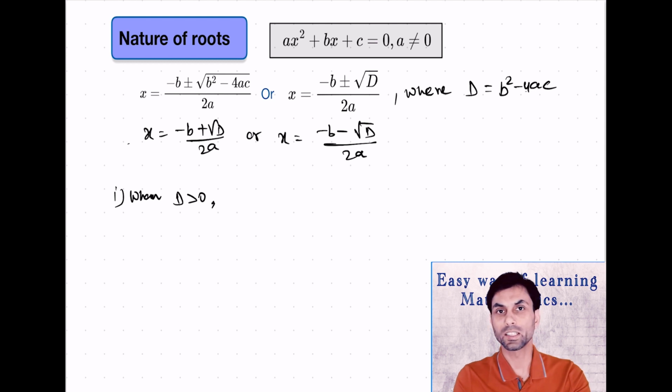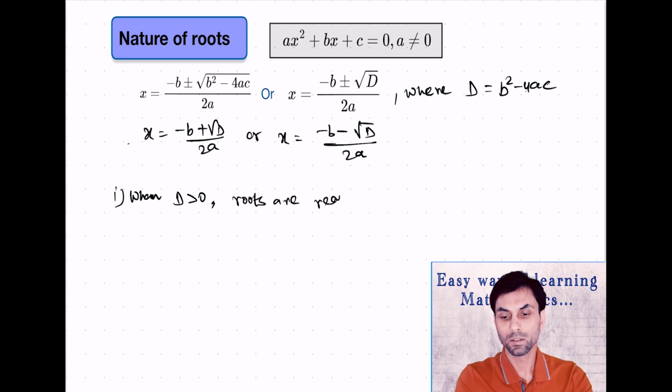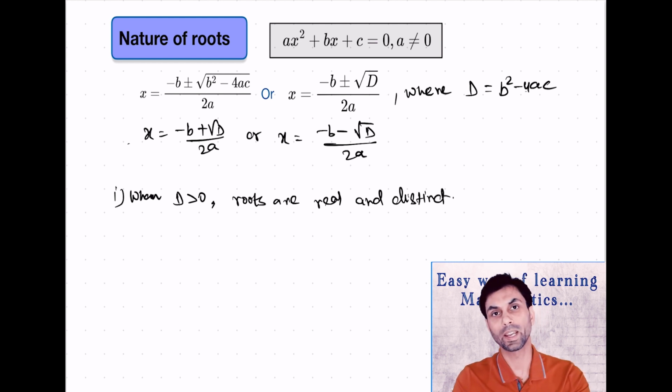We know when D is greater than 0, a square root of D will be a real number, and in that case the value of x will be different. So here we can say roots are real and distinct. Distinct also we can say it as different or unequal.